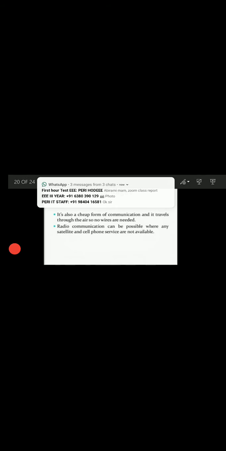Advantages. Radio communication has many advantages. It's also a cheap form of communication and it travels through the air, so no wires are needed. Radio communication is possible where satellite and cell phone services are not available.